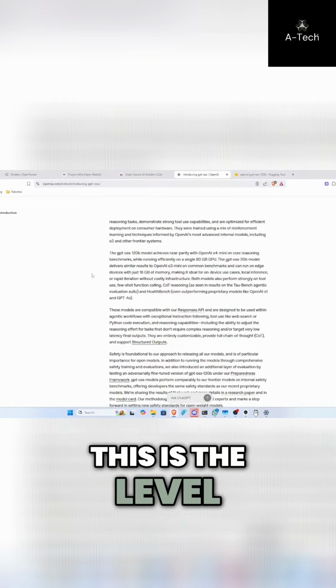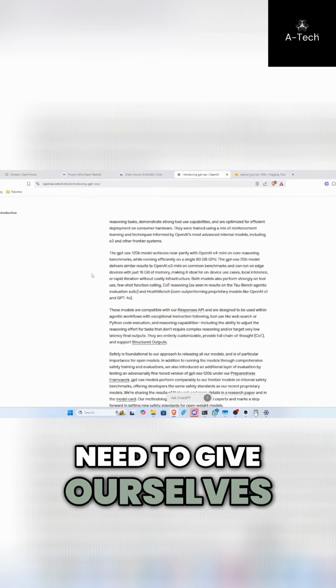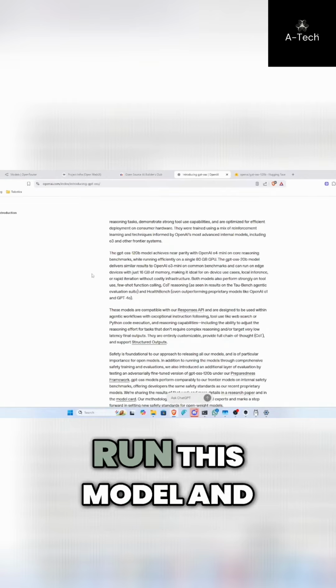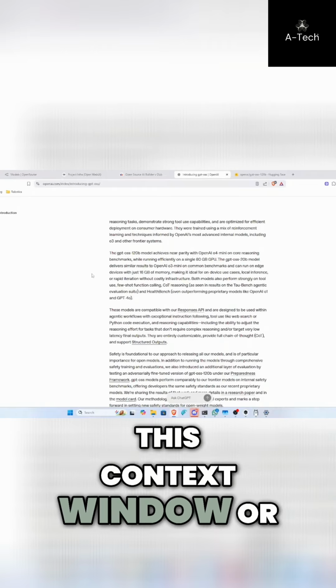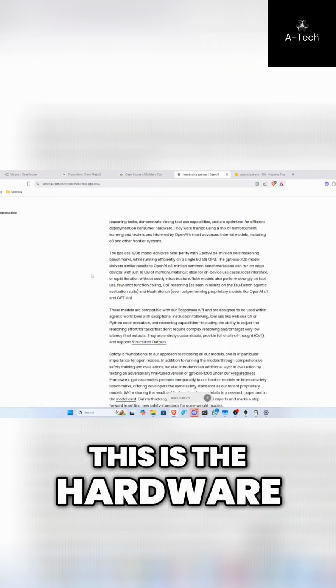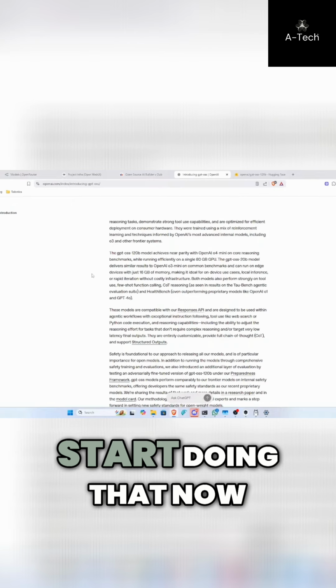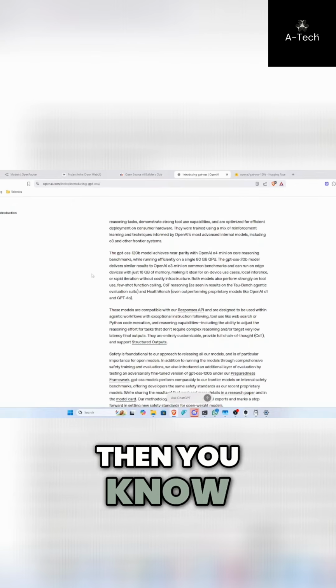But yeah, this is the level of education we now need to give ourselves to understand, okay, if I want to run this model and I want to run it on this context window or this context length, this is the hardware that I'm going to need. And if we don't start doing that now, then we're going to be screwed.